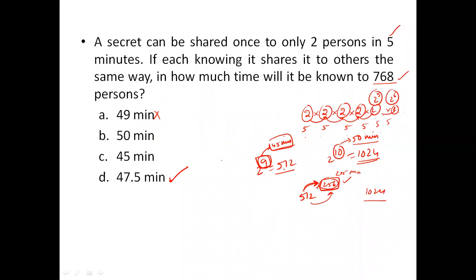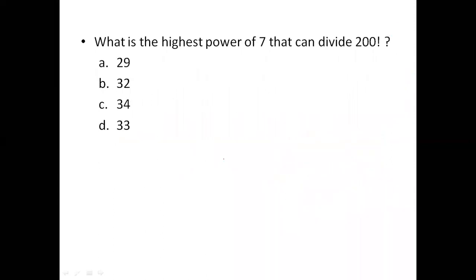Now let us see the next question. What is the highest power of 7 that can divide 200 factorial? We have a process by which we can find out the power of any prime number that can divide a given factorial, which is a very simple logic where we see how many 7s can be taken out of 200 and how many extra powers of 7 can also be taken out of 200.